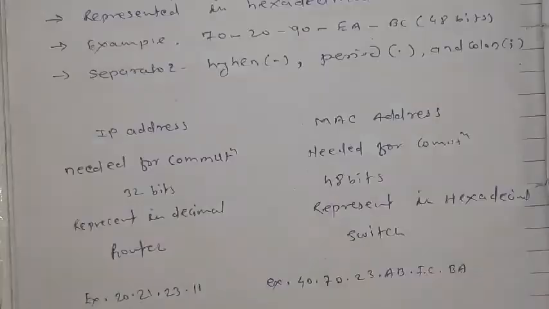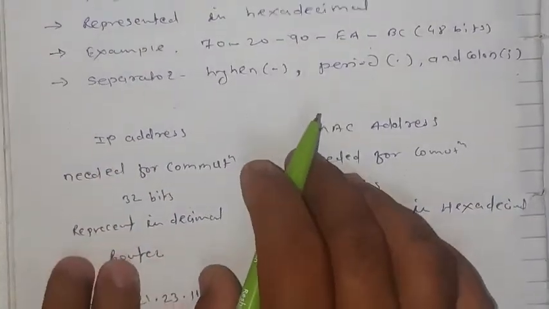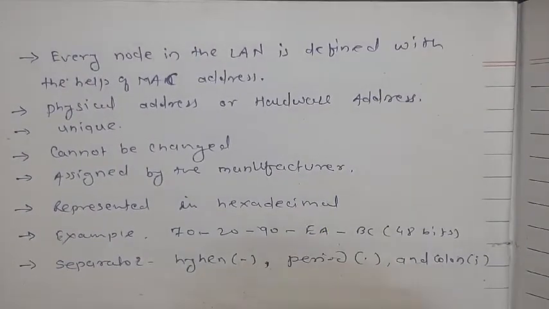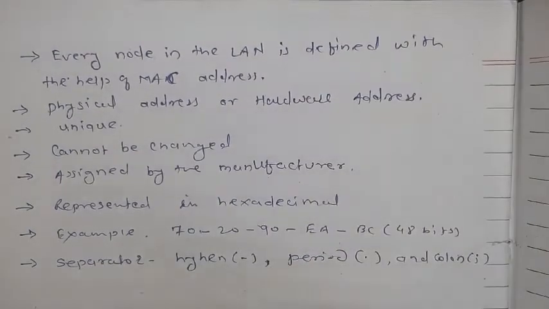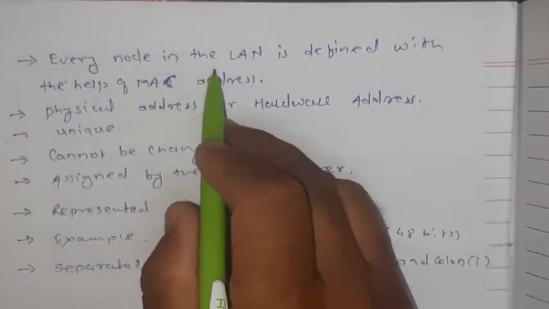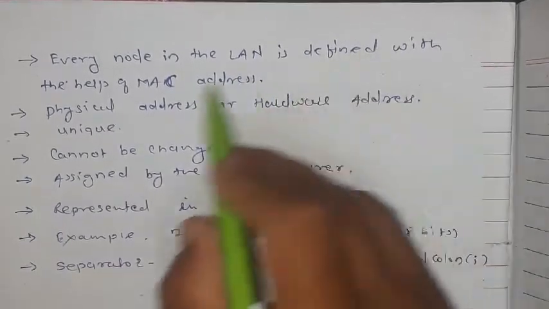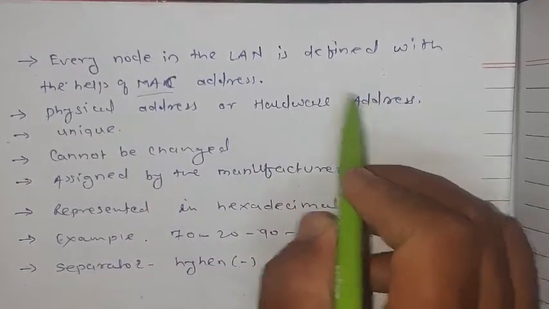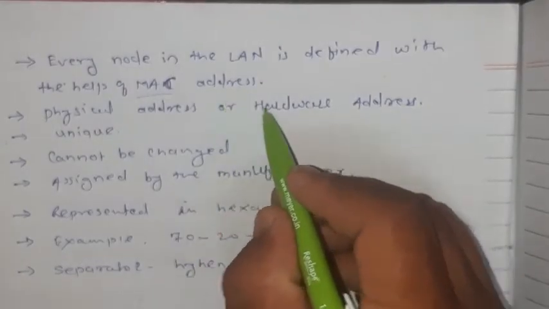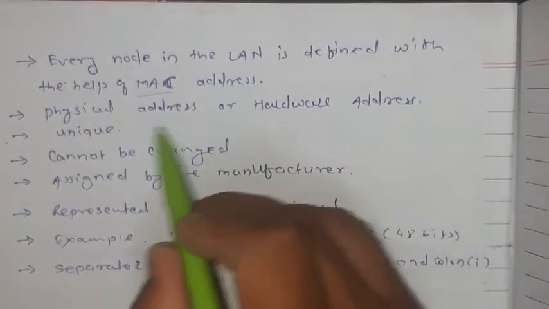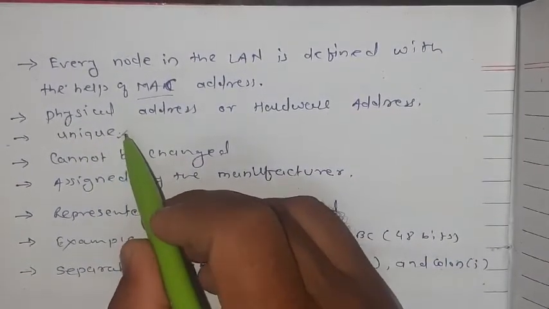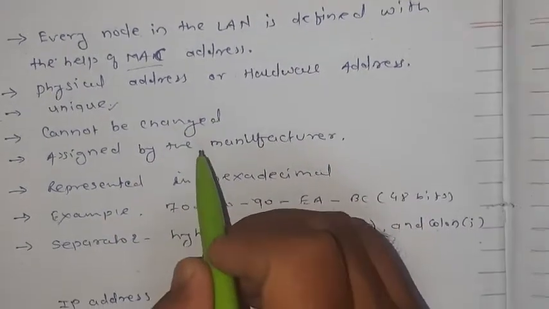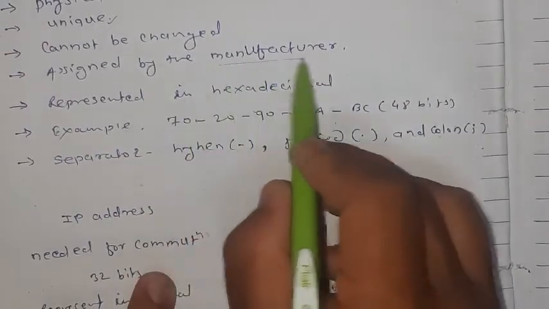Here we have some basic notes regarding MAC address. Every node in the LAN is identified with the help of a MAC address, also called a physical address or hardware address. It is also unique like an IP address. It cannot be changed; we cannot change the MAC address assigned by the manufacturer.